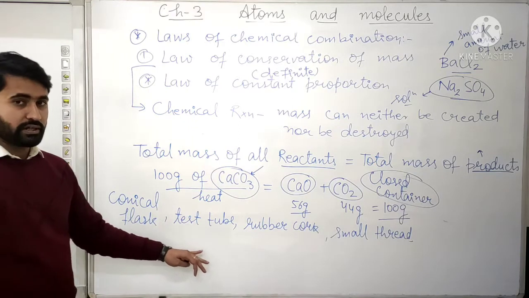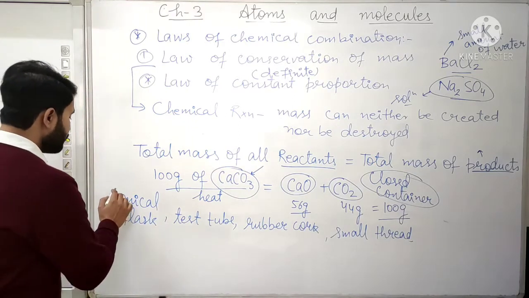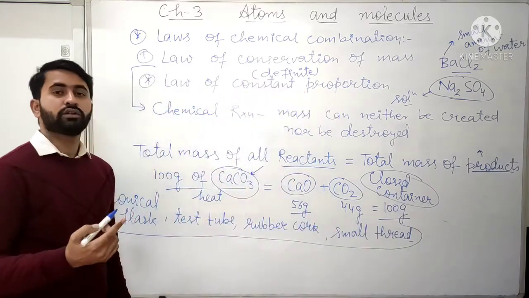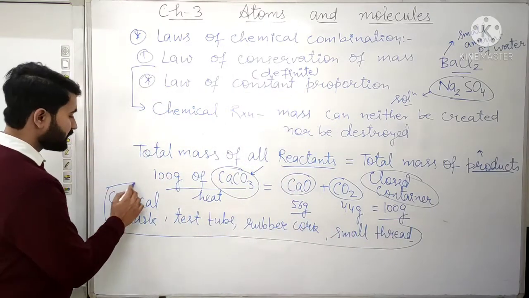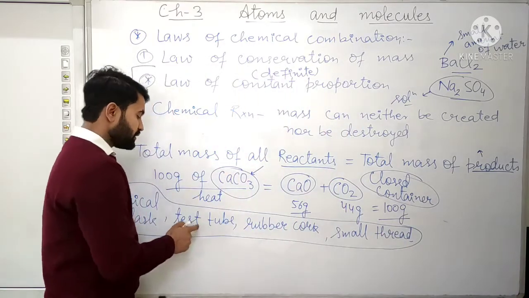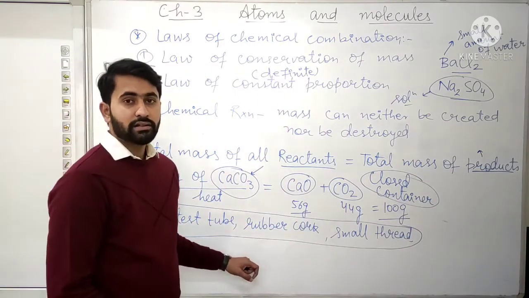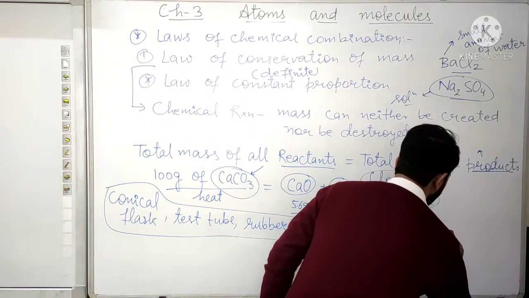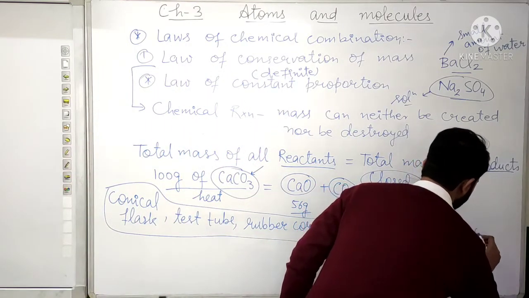Now we will measure the weight of all these things together. This will give us the mass of the apparatus. We measure their weight with the help of a weighing machine, and that will be equal to the mass of the apparatus.